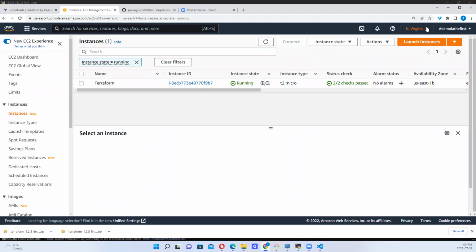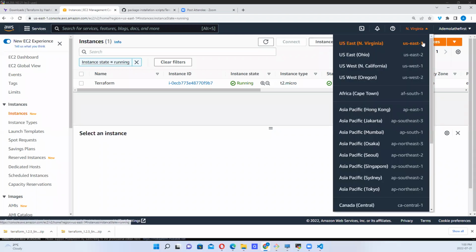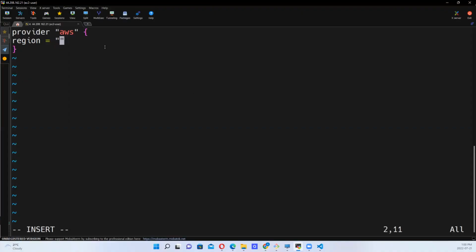This region is North Virginia, so we want to put in US-East-1. So we come here and we say US-East-1, okay? So -1. Now we have this, that's the region.